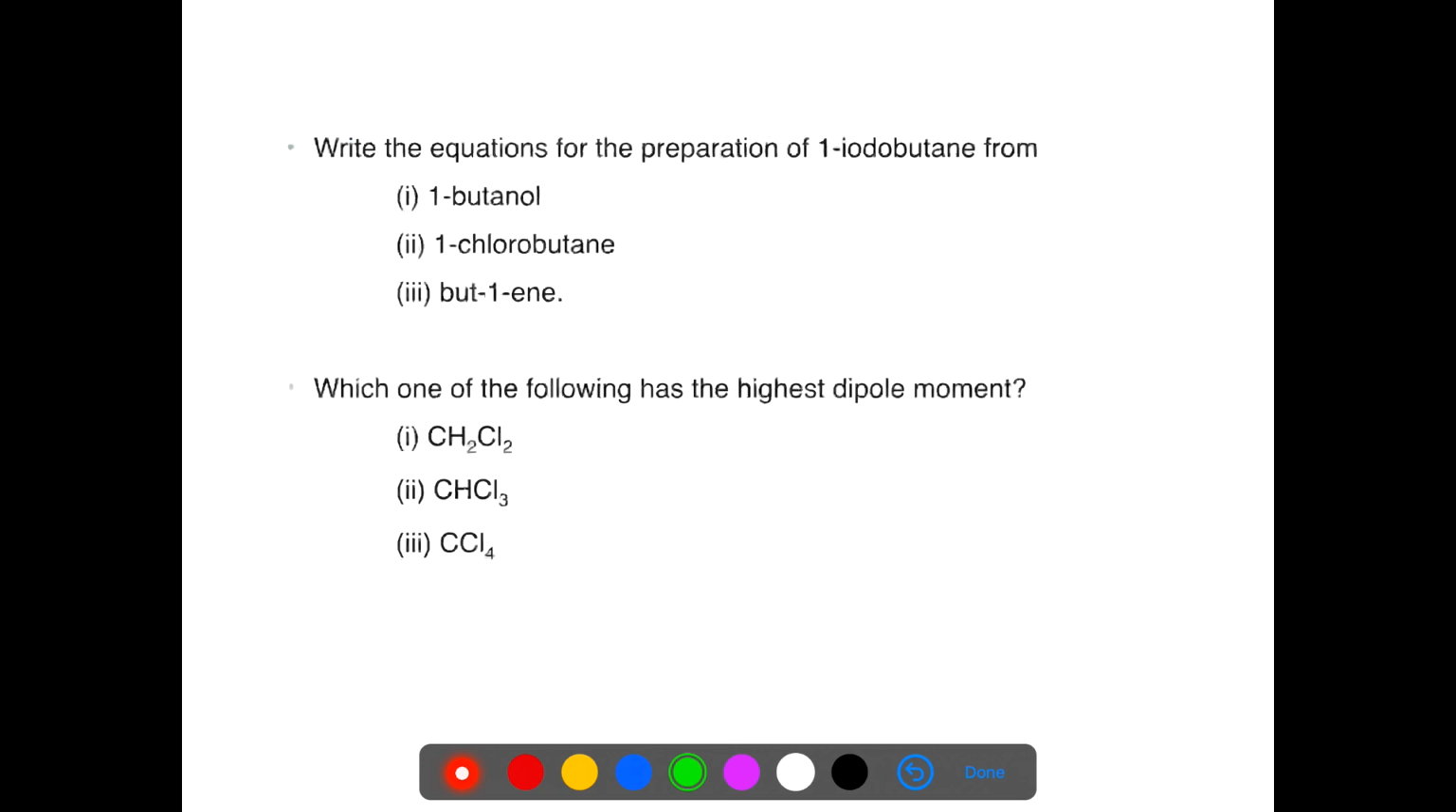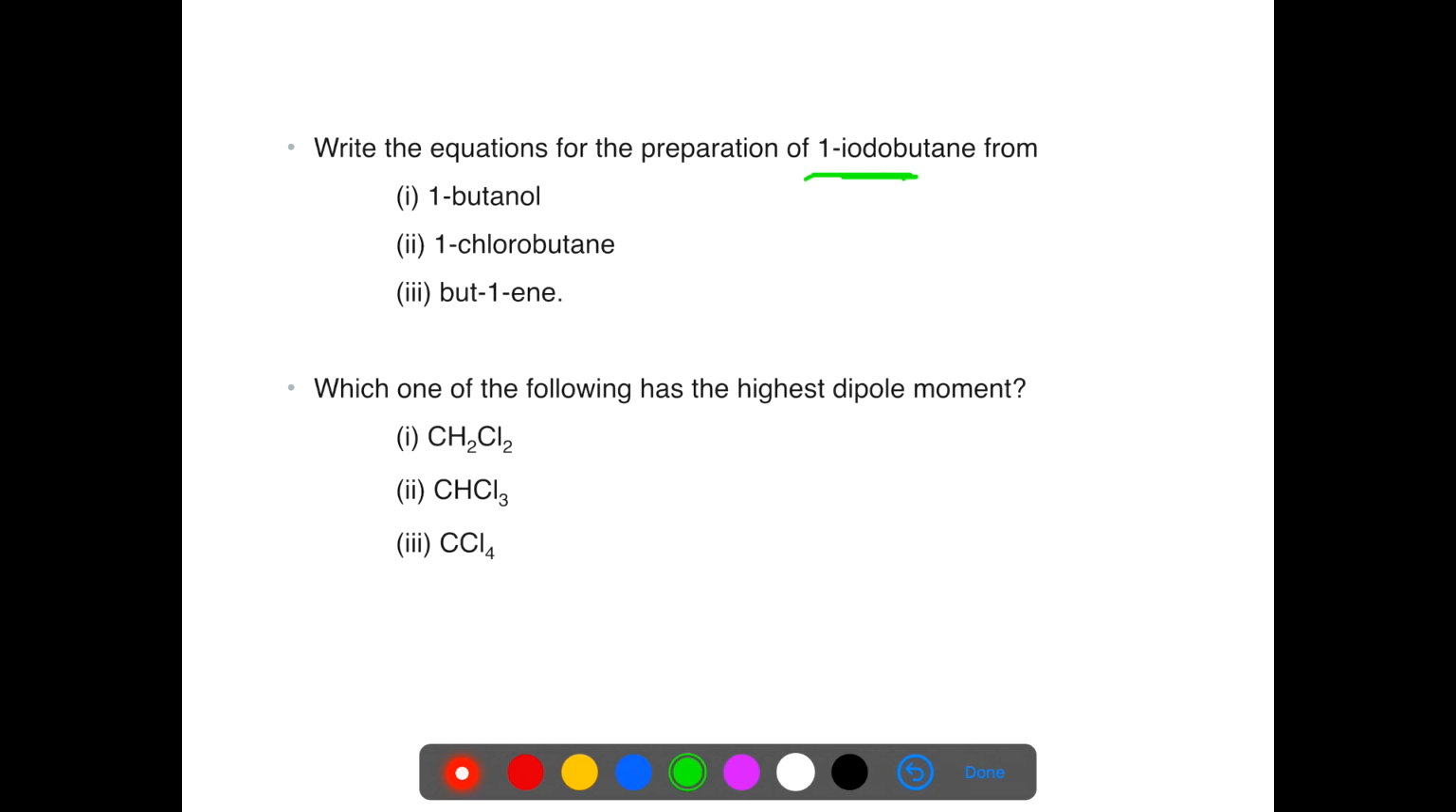And the last questions are: write the equation for the preparation of 1-iodobutane from 1-butanol, that is butan-1-ol, 1-chlorobutane and but-1-ene. So you have to prepare 1-iodobutane. Which one of the following has the highest dipole moment? This is based on polarity: CH2Cl2, CHCl3 and CCl4.